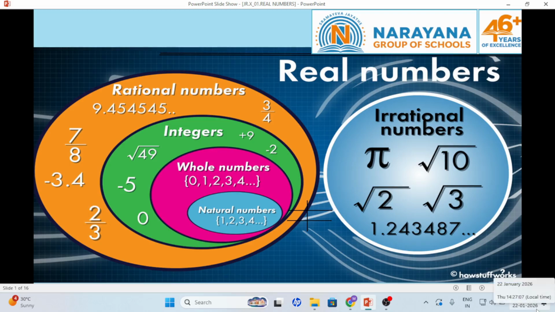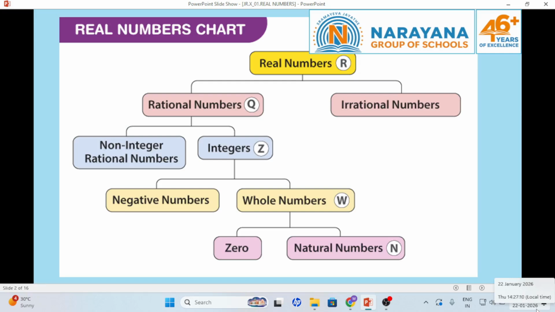Today we are going to discuss real numbers. Observe the real number chart. Natural numbers and zero together are whole numbers. Whole numbers and negative numbers are integers. Integers and fractions together are rational numbers. Rational numbers and irrational numbers are real numbers.